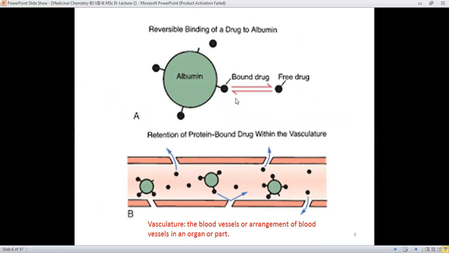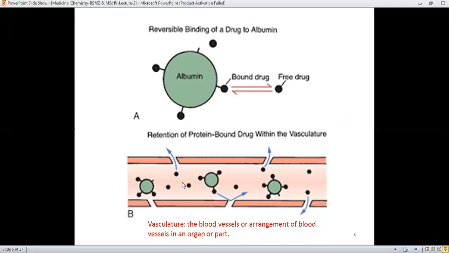Here the reversible sign is shown, meaning that this bound drug can also be released from the albumin as the free drug at a certain stage. And when it is present in the bloodstream, some of the drug molecules may be present with the albumin, or some of them can be released.